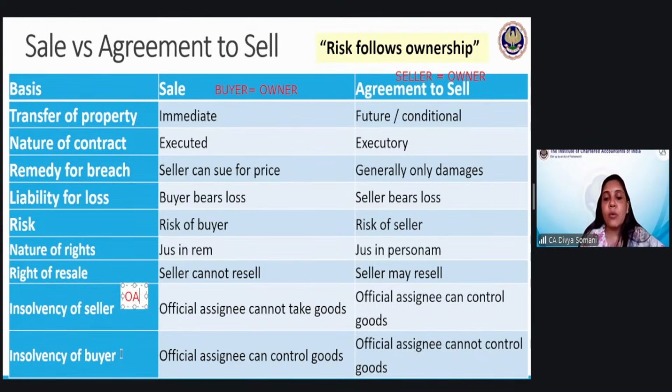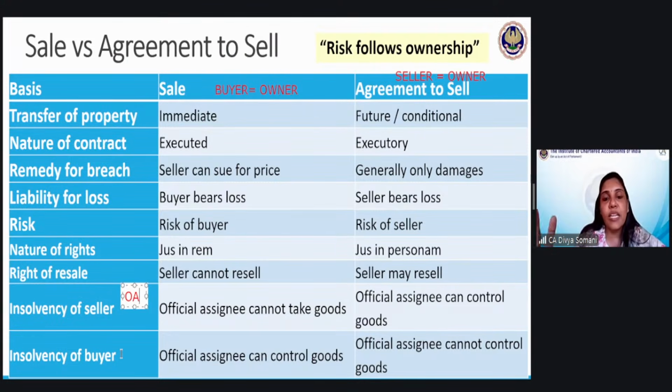In case of sale, what will happen? The buyer is the owner of the goods. So even if he has not made the full payment to the seller, he will still control the goods. I'm again saying, even though he has not made full payment to the seller, he will still be in control of the goods. This point is very important because you will say that the seller is an unpaid seller. He can have his own rights. But for the time being, the official assignee will control the goods. He will not give it to the seller.